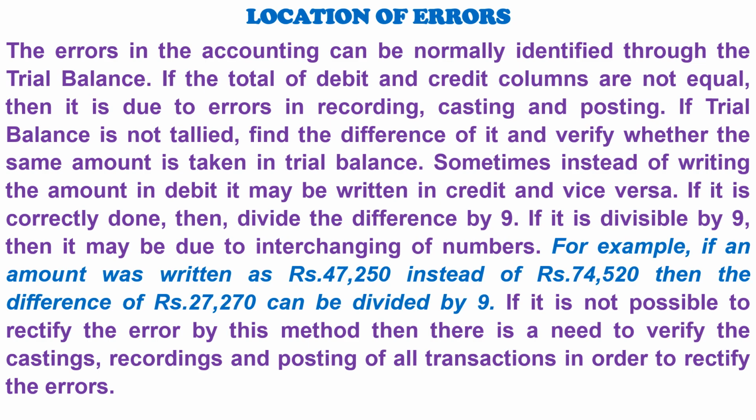For example, if an amount was written as 47,250 rupees instead of 74,520 rupees, then the difference of 27,270 rupees can be divided by 9. If it is not possible to rectify the error by this method, then there is a need to verify the castings, recordings and posting of all transactions in order to rectify the errors.